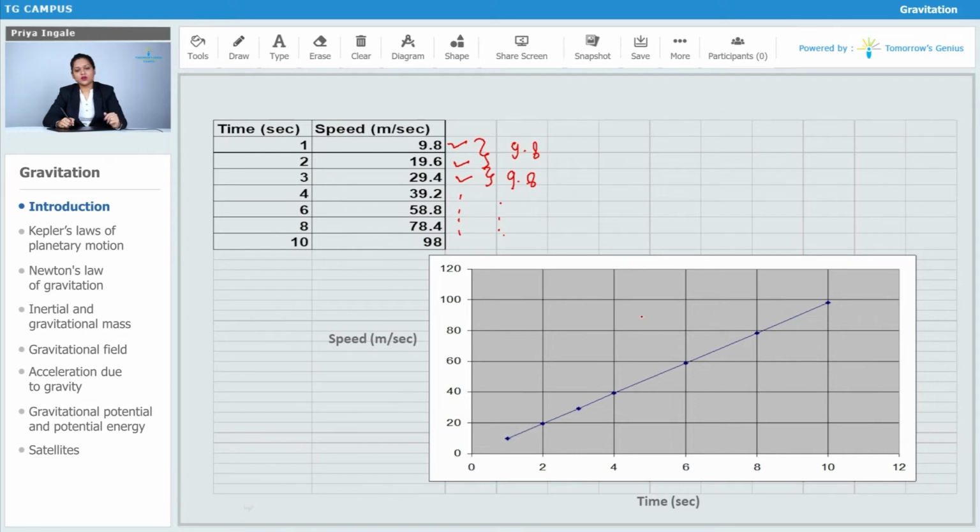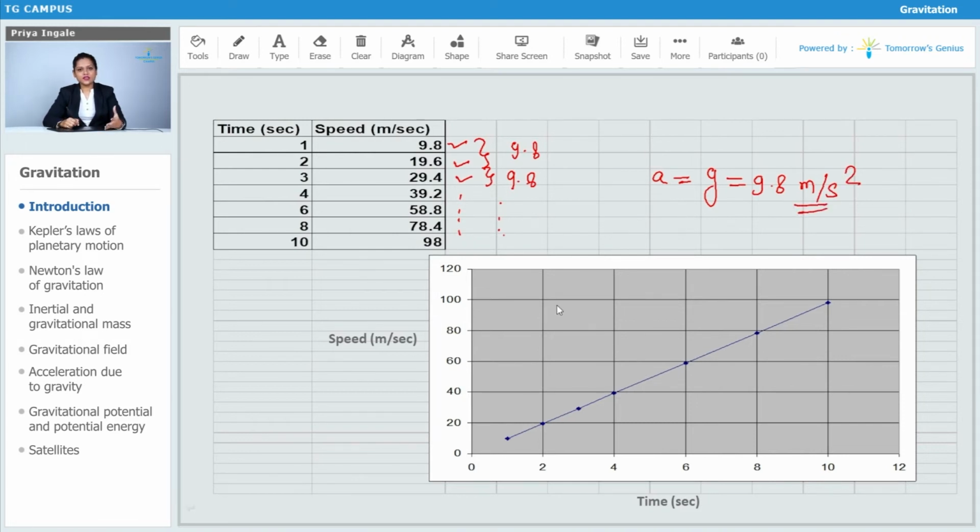That means we can say that speed is changing at a constant rate per unit time. Correct. So in that case we say that that is the case of uniform acceleration, and if it is the acceleration under gravity or due to gravity, then we also represent this with the letter G, 9.8 meter per second square.